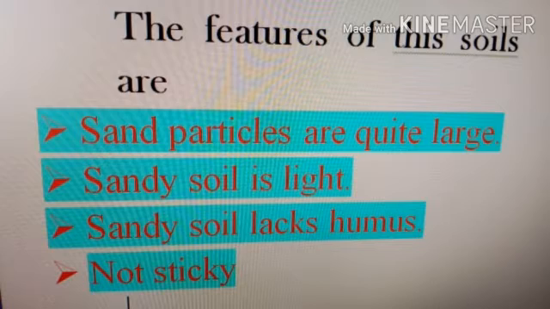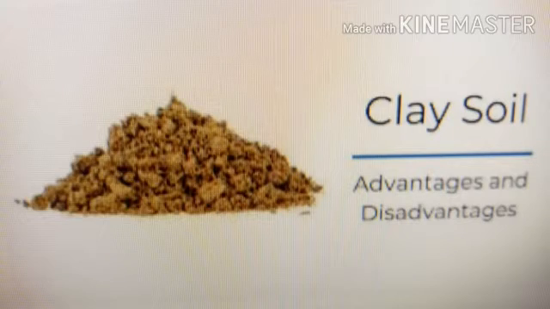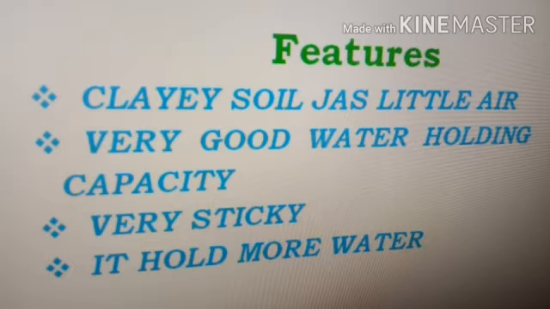The second type of soil is clayey soil. Clay soil contains mainly clay. It has a very little amount of sand and silt in it. See this figure. It also contains some humus. The features of these soils are, the first one, clay particles being much smaller, packed tightly together, leaving little space for air. So clay soil has little air.